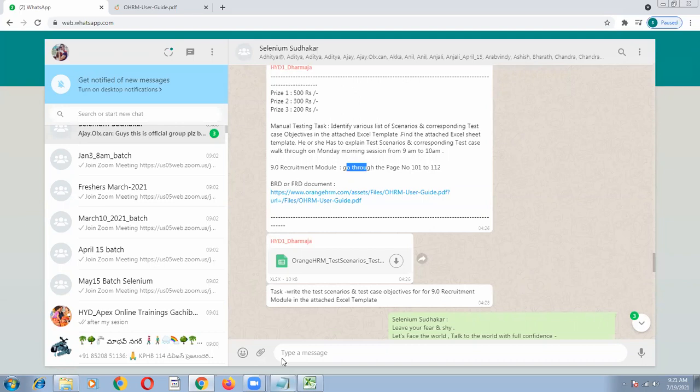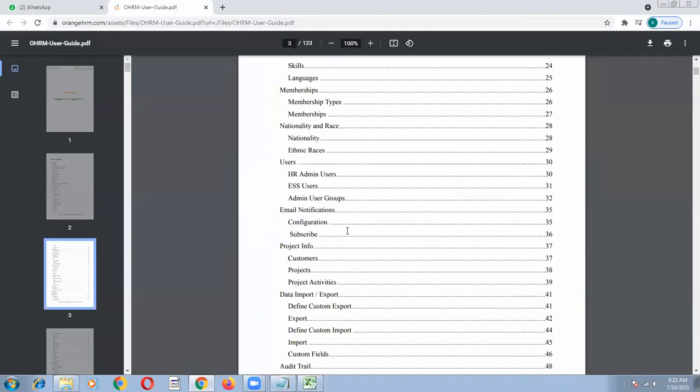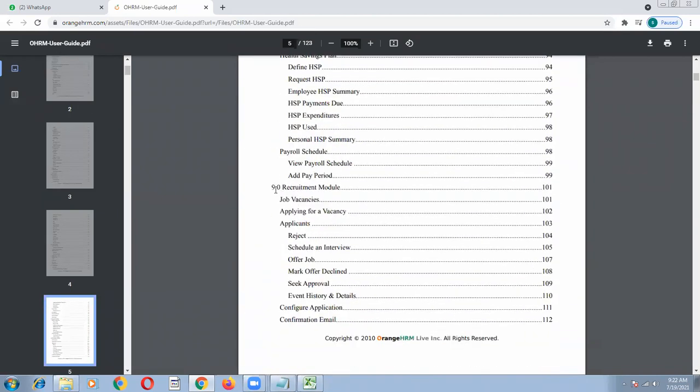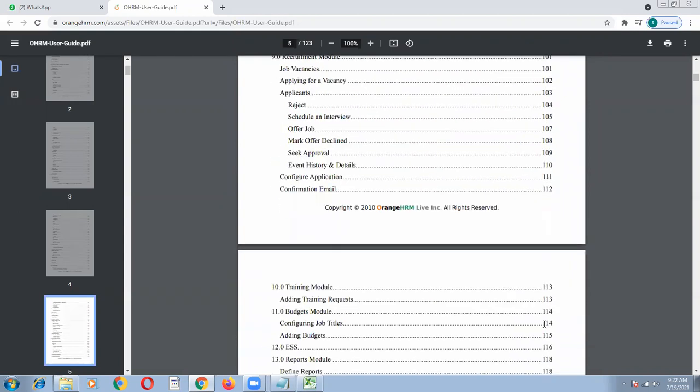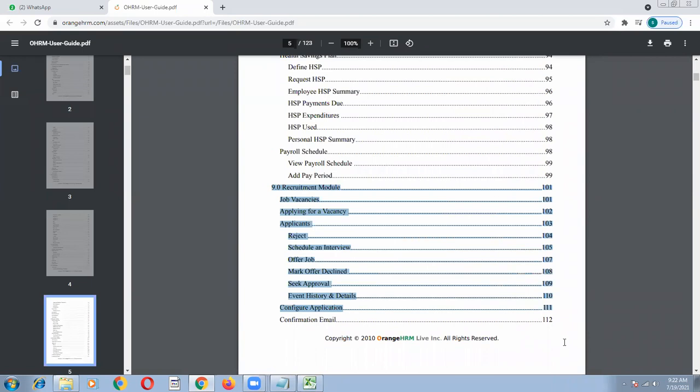So let me go to my document. Okay, recruitment module is number 101, recruitment module. So 9.0, right? Okay, let me go through the 9. So this is 8.0. So this is 9.0, page number 101 to 112. So this module is completely related to a recruitment module. So this functionality will be accessible for HR user.